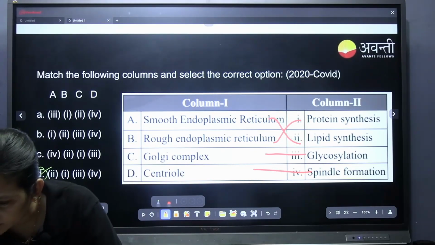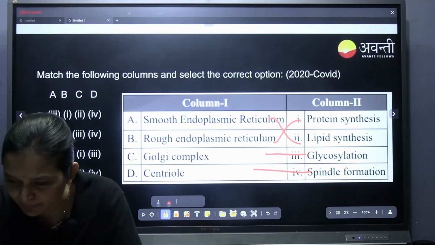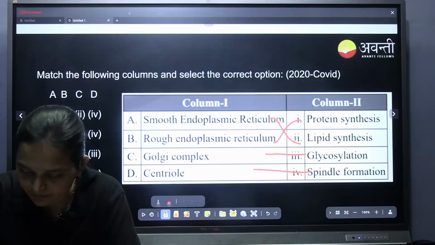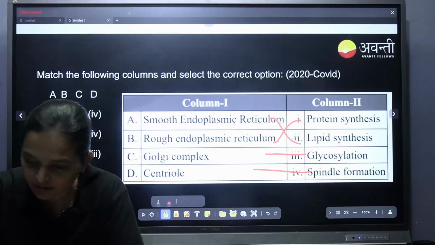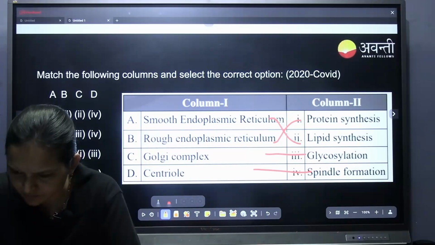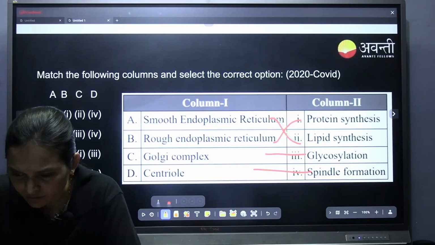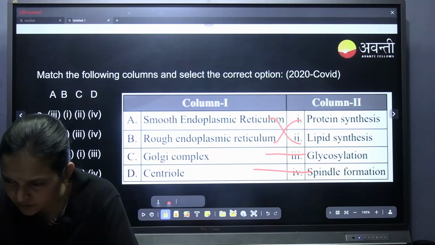Nuclear lamella means the nuclear membrane. Lamella means membrane, like plasmolemma, lamella. Now it is okay? Not clear, ma'am? Now it's fine.